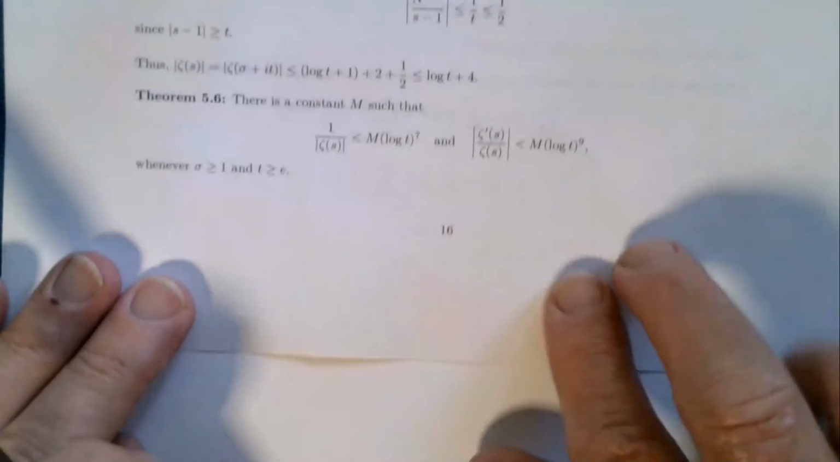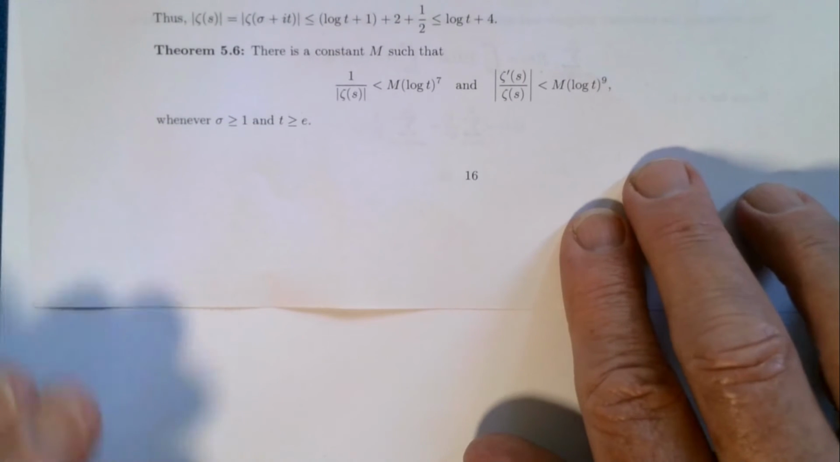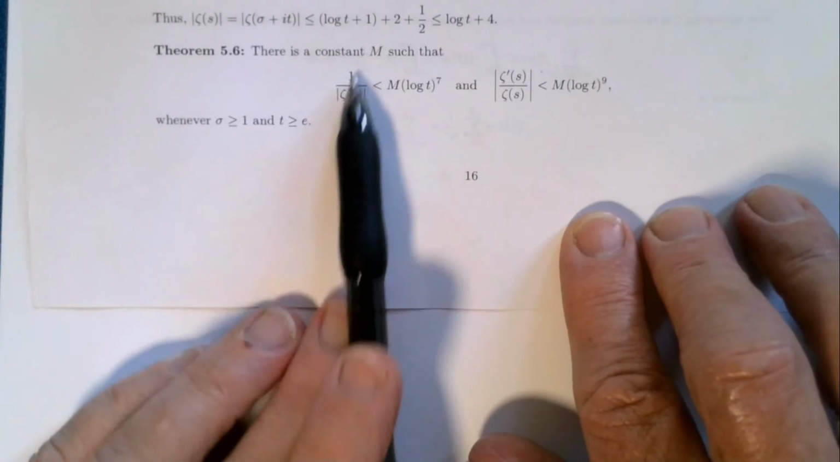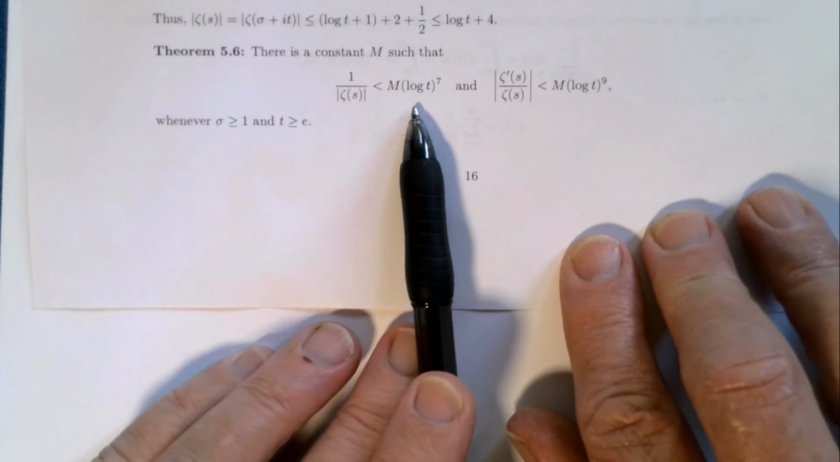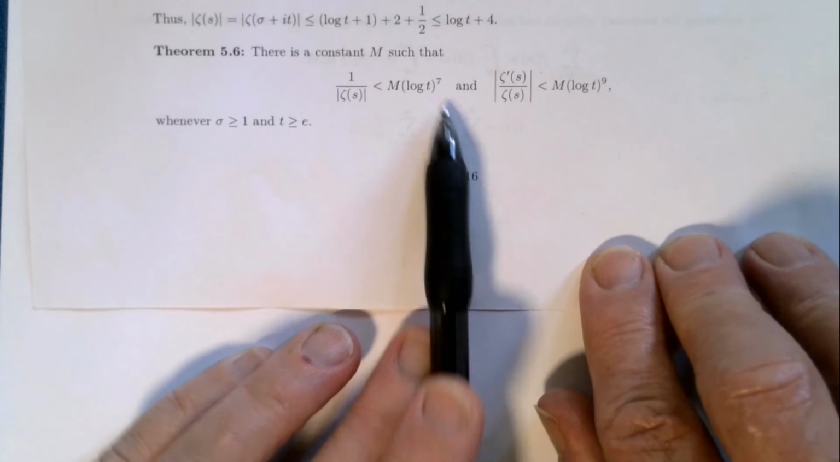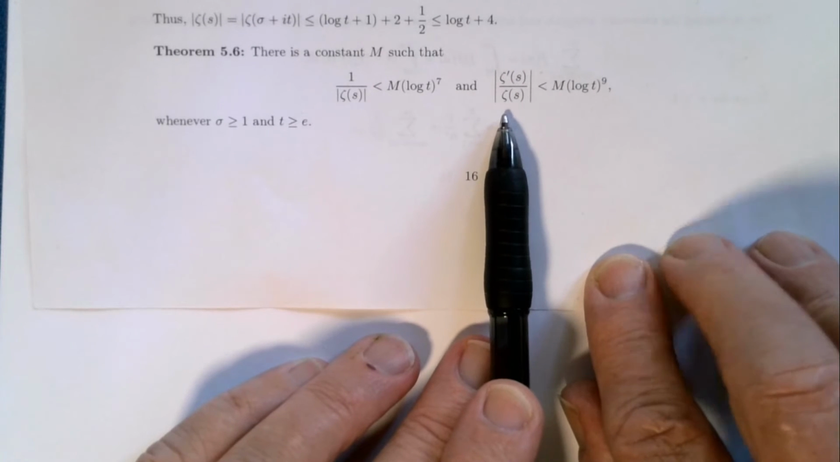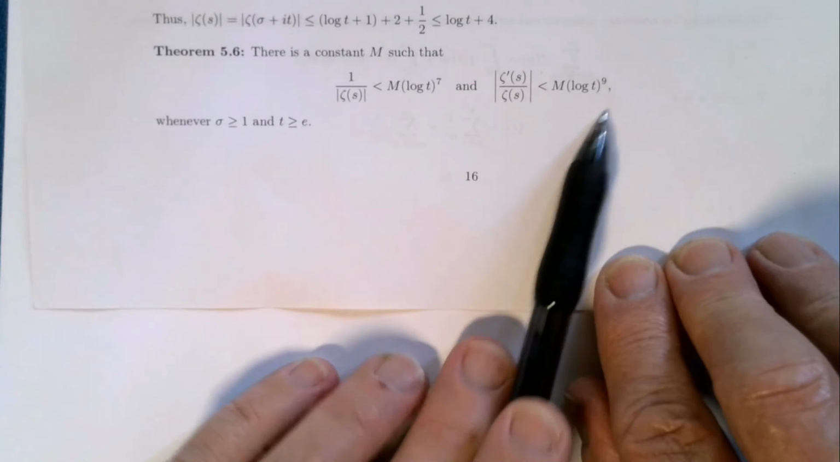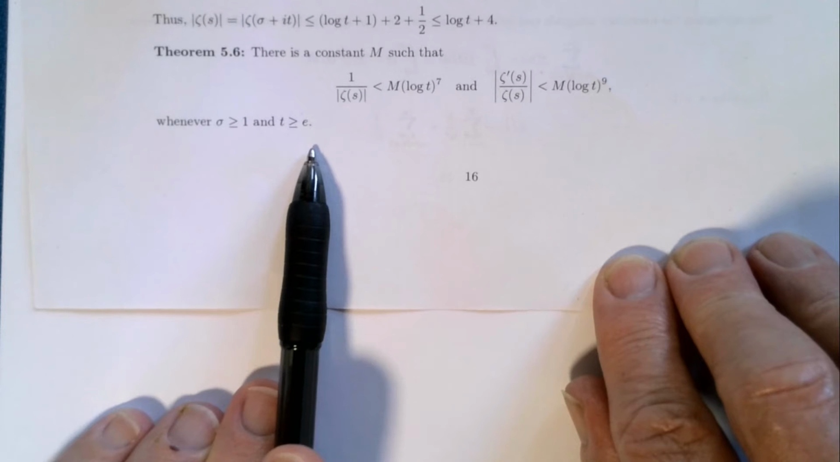Let me just state again without proof another important result that we'll need for the proof of the prime number theorem, and that is 1 over the modulus of zeta is less than some constant times log of t to the 7th. And the modulus of the logarithmic derivative, zeta dashed on zeta, is less than some constant times log of t to the 9th, whenever sigma is bigger than 1 and t is bigger than or equal to e.